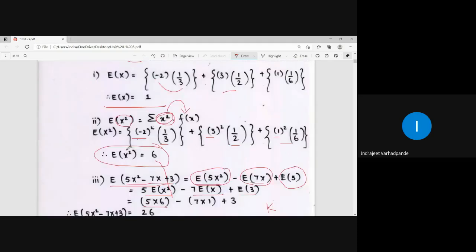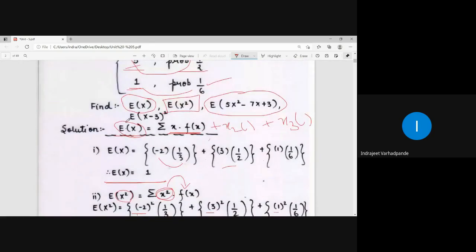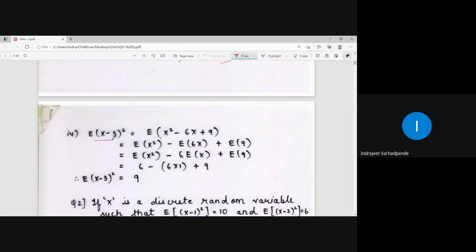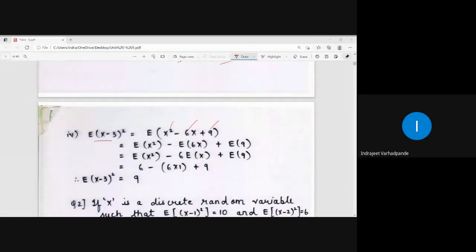The last quantity what they have asked me is expectation of x minus 3 whole square. What is expectation of x minus 3 whole square? How you can write down x minus 3 whole square? X minus 3 whole square can be written as x square minus 6x plus 9. Expansion a minus b whole square: a square minus 2ab plus b square. So the expansion of x minus 3 whole square is x square minus 6x plus 9.